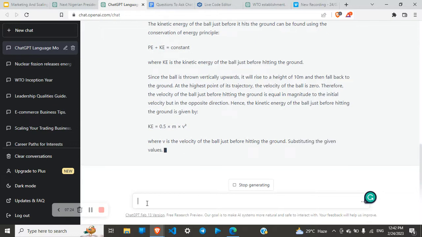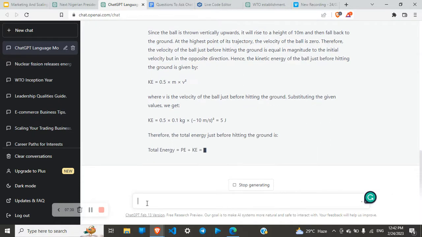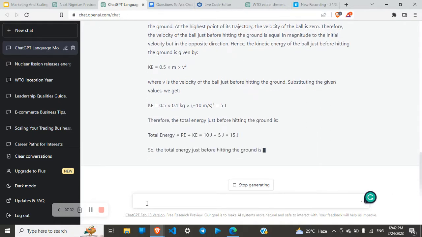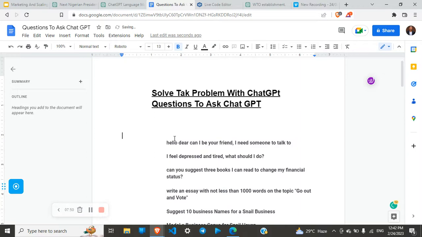And we are almost close. So it has solved for the kinetic energy. It has also solved for the potential energy. Now it's giving us the total energy, which is the potential energy plus the kinetic energy, which is 10 joules plus 5 joules, which equals 15 joules. So the total energy just before hitting the ground is 15 joules. And this is 100% correct.